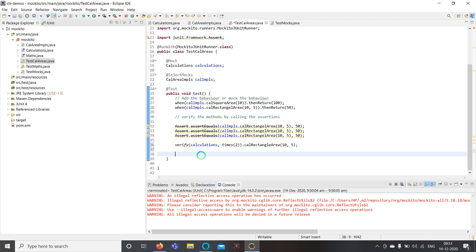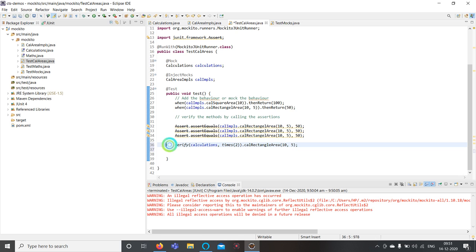So that means by this statement I am specifying to Mockito and the JUnit framework that this calculate rectangle area method should be called only 2 times. If anybody tries to call it more times, then make the test case fail.